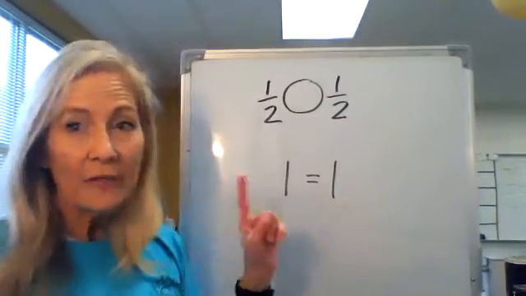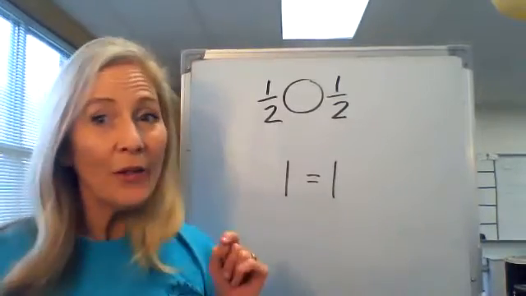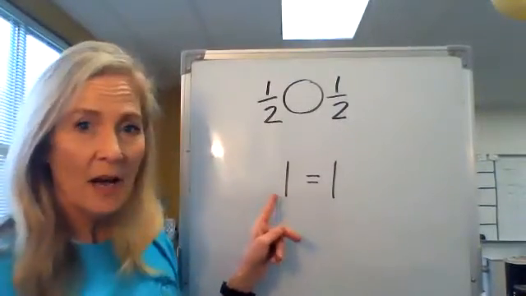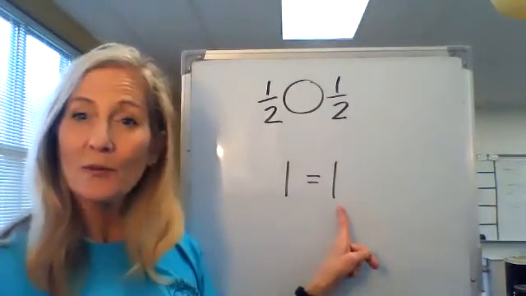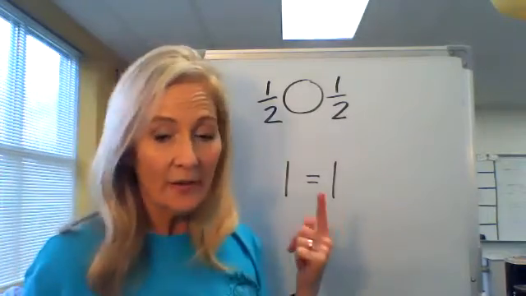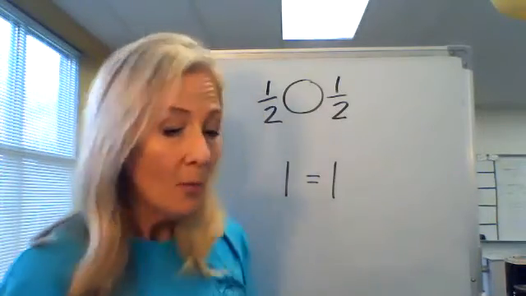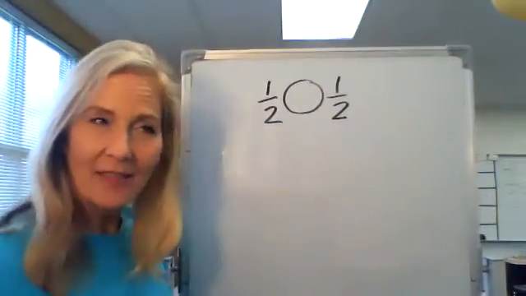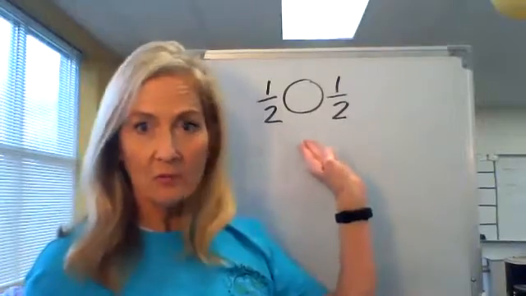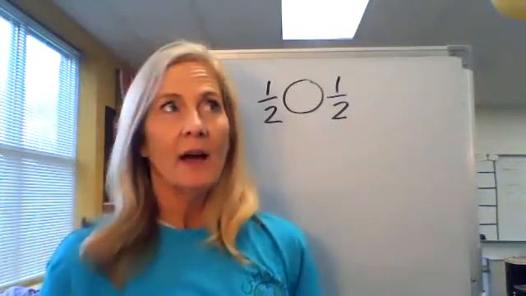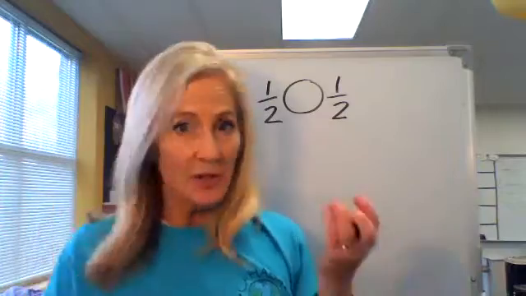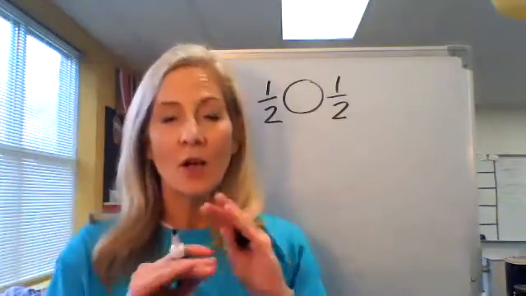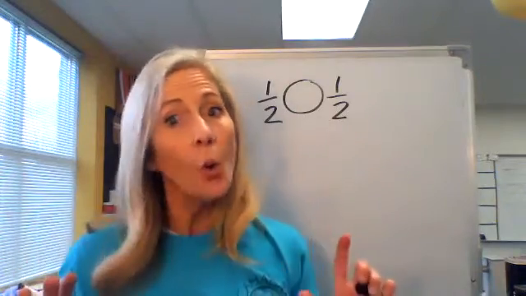But if we find out that there's a specific whole that they're referring to, that changes everything, right? So if it's 1 cup of water and 1 full swimming pool of water, all of a sudden, if you're asking me that question, 1 would be more than 1 in that case. So when we're working with fractions, we have to think about what's the whole. Sometimes they'll just be fractions without any definition of what the whole is. And in that case, we just take them as if they were from the same whole. If they're not telling me they're from different wholes, I'm always going to be sure that they're from the same size whole to begin with.